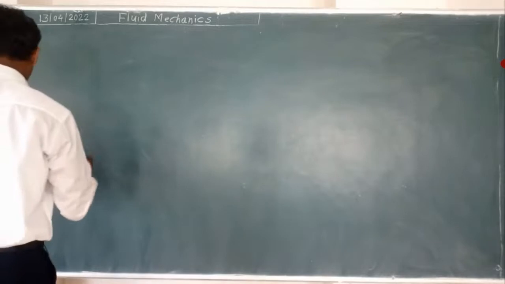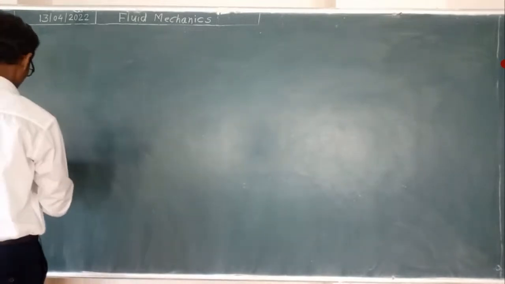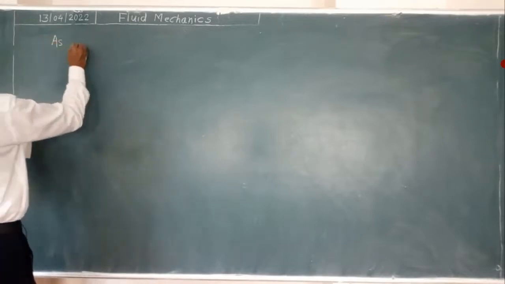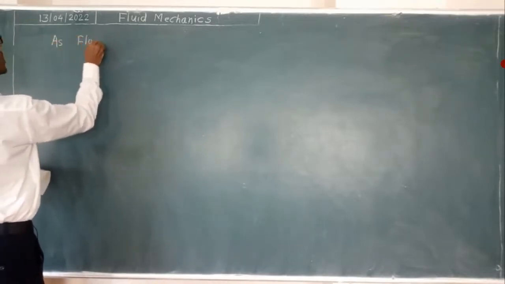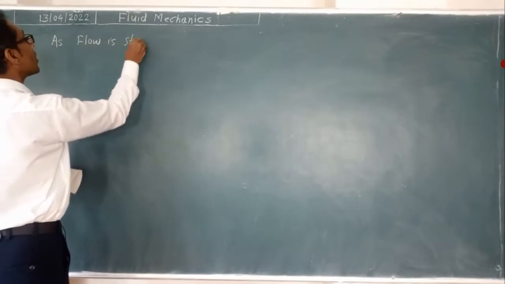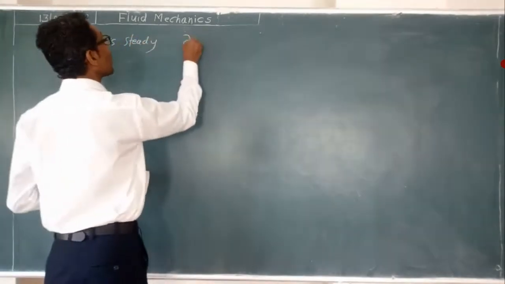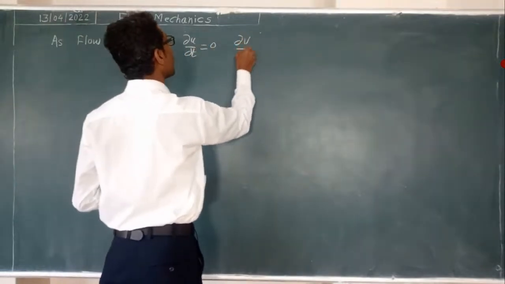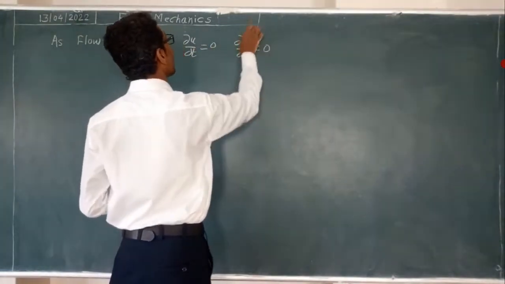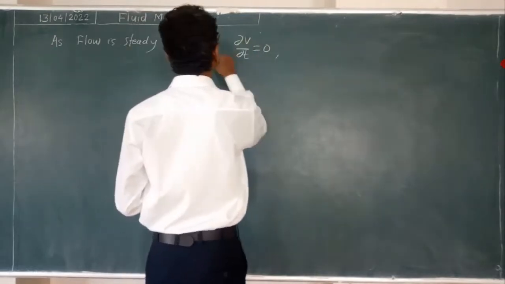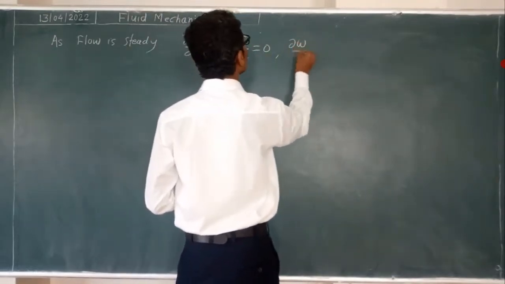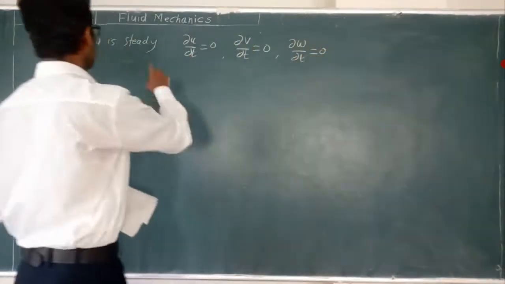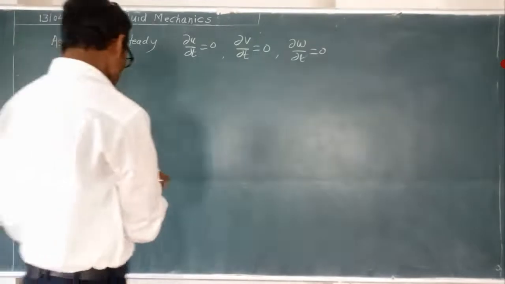Now as a flow, we will have one consideration: the flow is steady. Steady means what? ∂u/∂t is equal to 0, ∂v/∂t is equal to 0. With respect to time, all the velocity change is 0. That is called a steady flow, by definition.